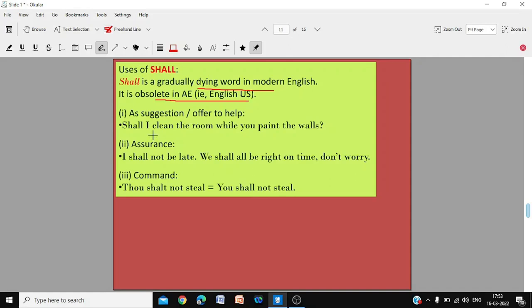Shall I clean the room while you paint the walls? An offer for helping. I shall not be late. We shall all be right on time. This is an assurance. We shall not be late. Thou shalt not steal. That's a command, which means you shall not steal. So it could be a suggestion or offer to help, it could be an assurance or it could be a command. But as we said, it's a gradually dying word and almost obsolete in American English.